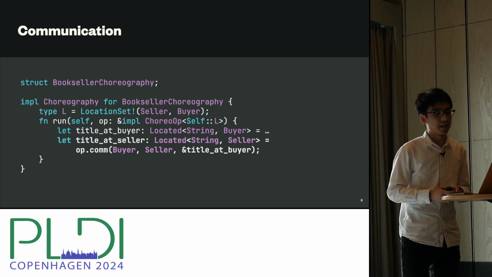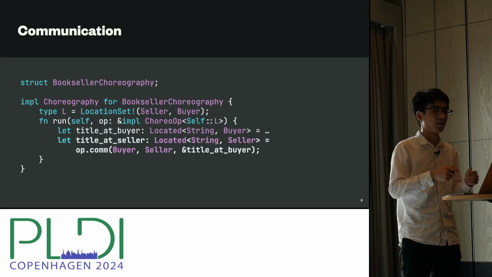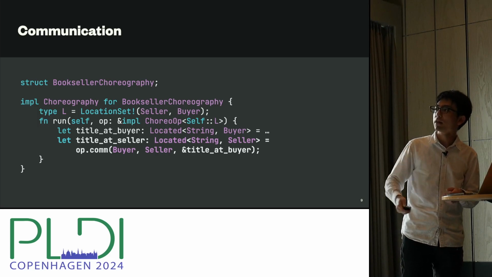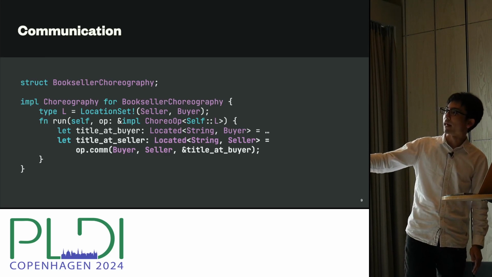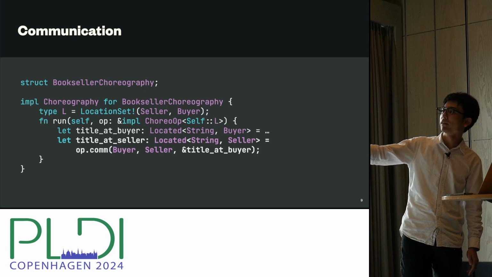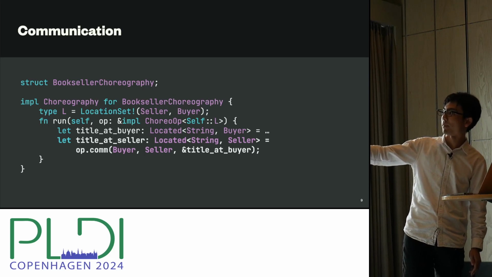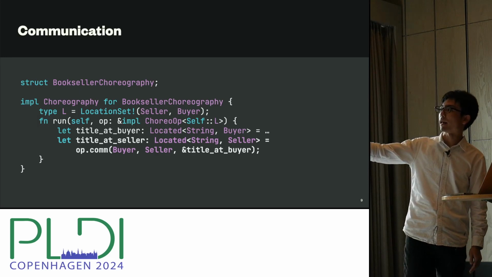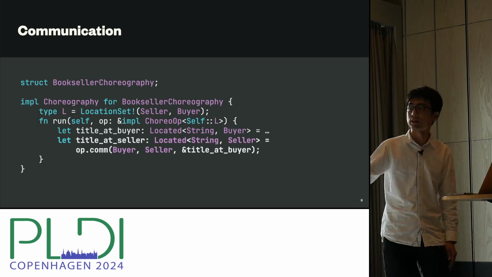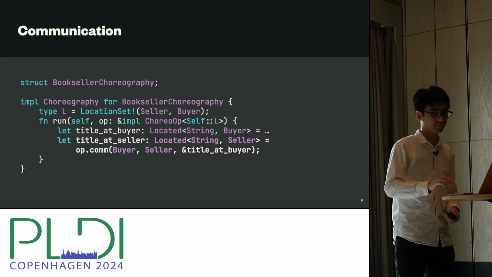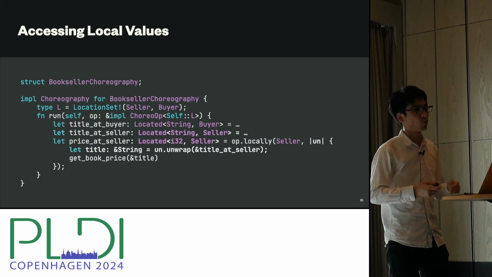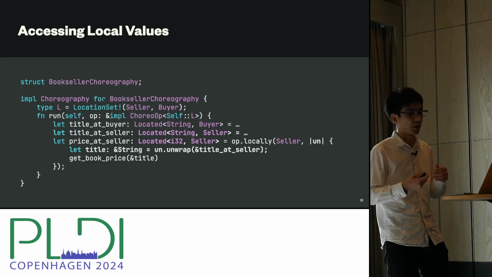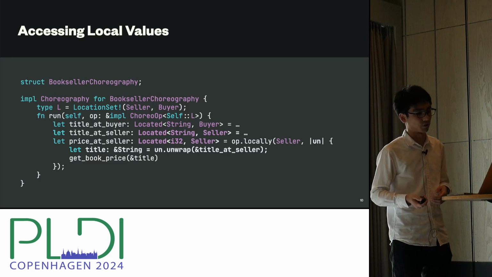And the second step is to move this data on the buyer to the seller. And for that, we use this com operator. So in this line, we're saying move from buyer to seller, this title at buyer, which we just obtained. And as a result, we get a located value. It's still a string, but now it's located at the seller location.